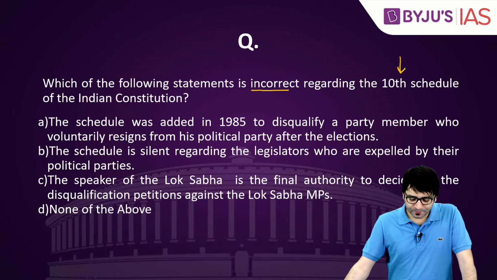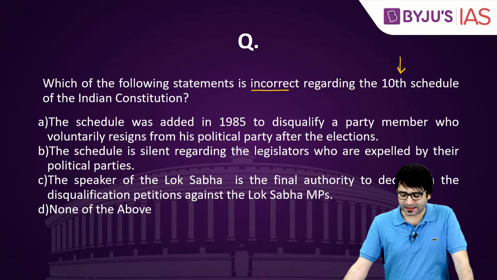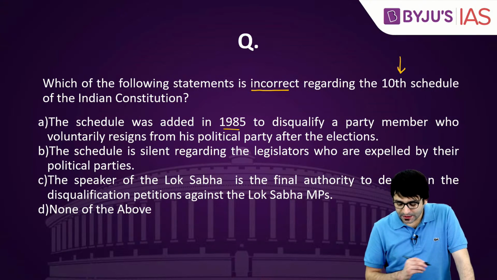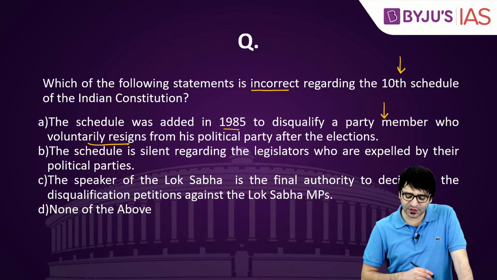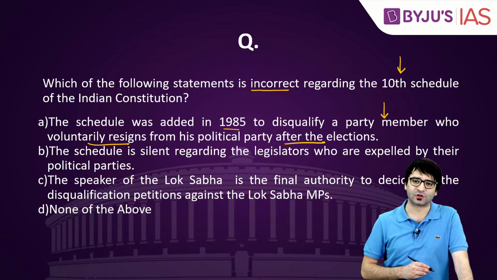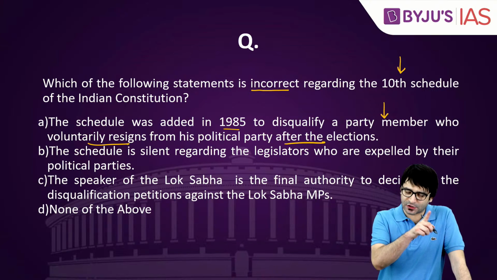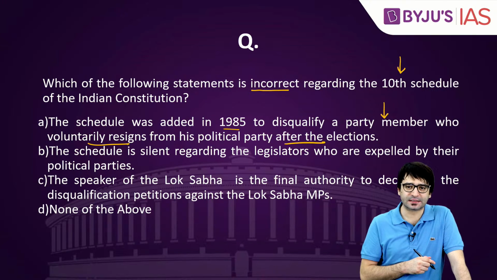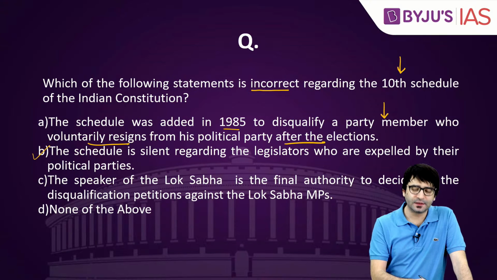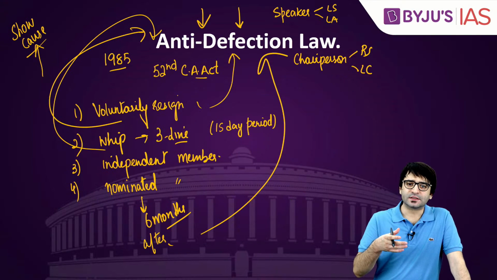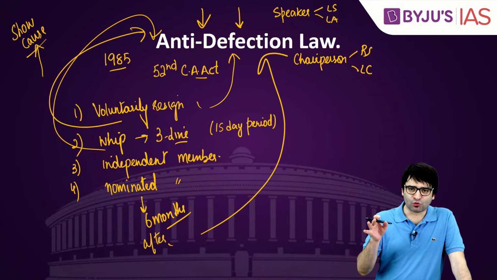Which of the following statements is incorrect regarding the 10th schedule of the Indian Constitution? Number 1, the schedule was added in 1985 to disqualify a party member who voluntarily resigns from his political party after the elections. Let's wait here, let's look at other options and you will understand what is the answer. The schedule is silent regarding the legislators who are expelled by their political parties. If you look at the provisions, if you voluntarily resign, disqualified.